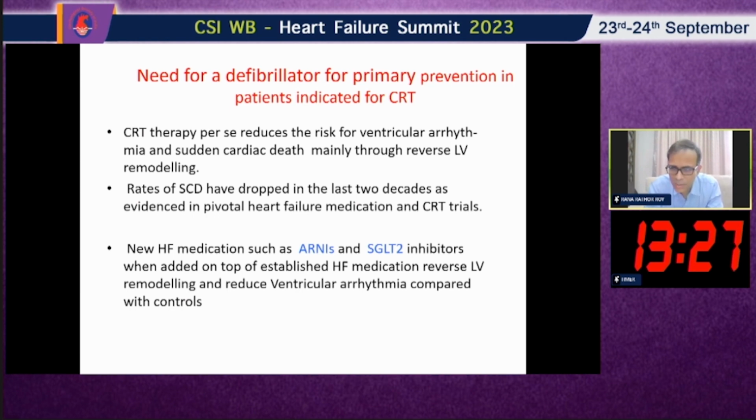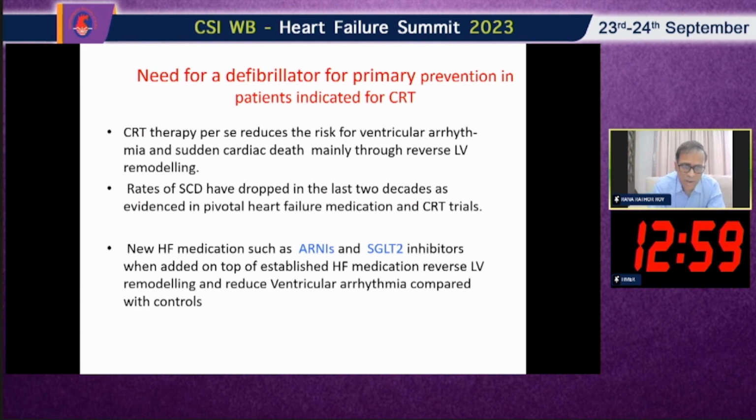Without any doubt, it is a class 2A indication, not class 1, because of its LBBB morphology. Had it been more than 150 milliseconds, it would be class 1. But since it is 120 to less than 150, it is definitely a class 2 indication. So this is a case for CRTP. Now the question is whether this is a candidate for ICD or not. Yes, if you just look at primary prevention of ICD, this fulfills the criteria for primary prevention ICD.